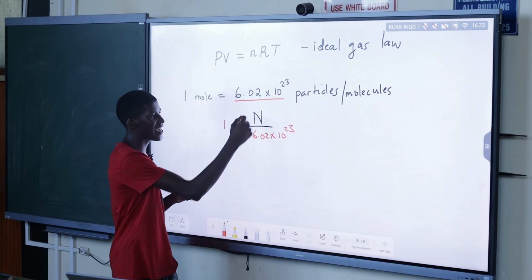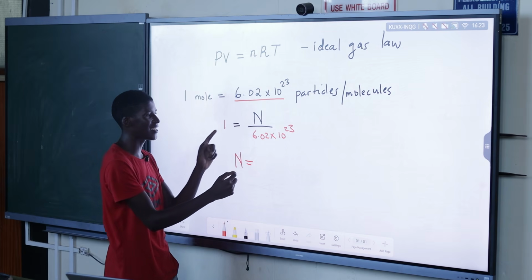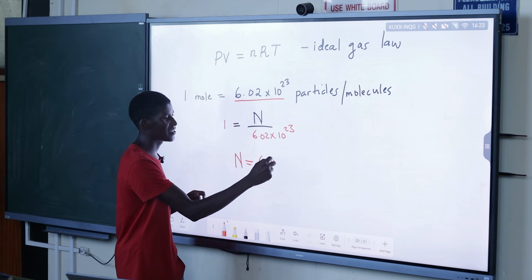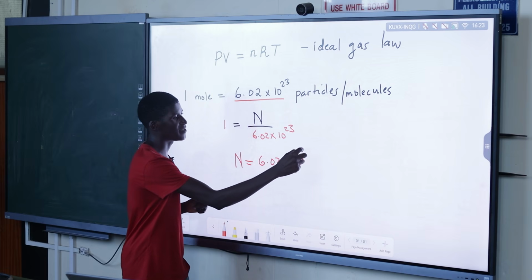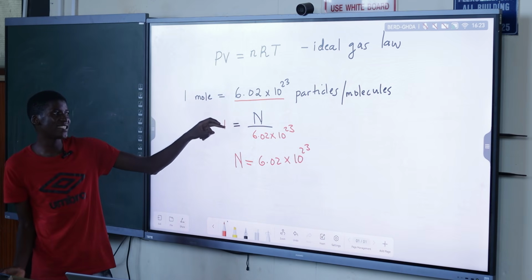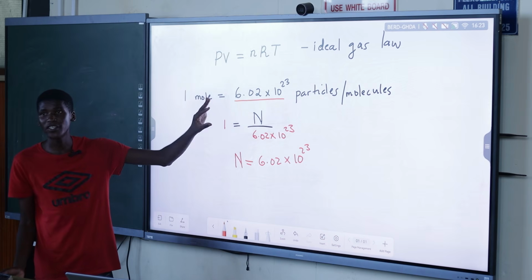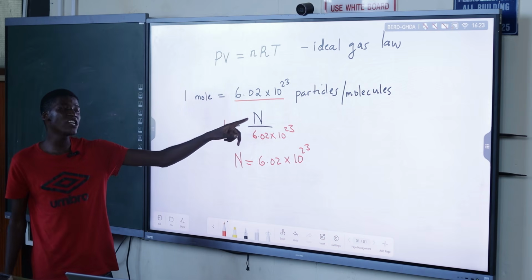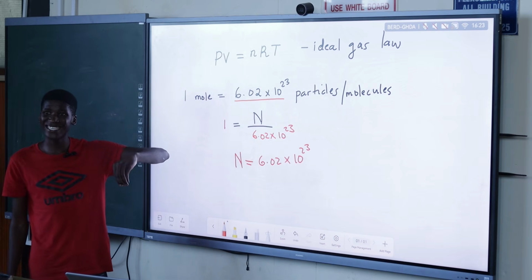It means this N, which is the number of particles in that 1 mole, will be 6.02 times 10 to the power 23 particles. So basically the number of moles is related in this way to Avogadro's number. So this N is the number of what? Of particles.